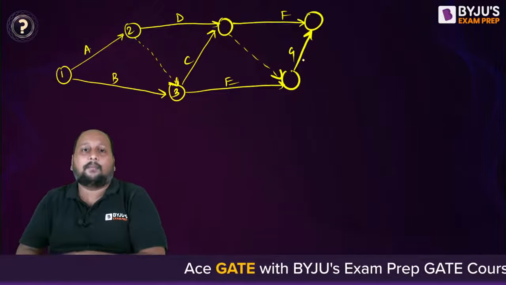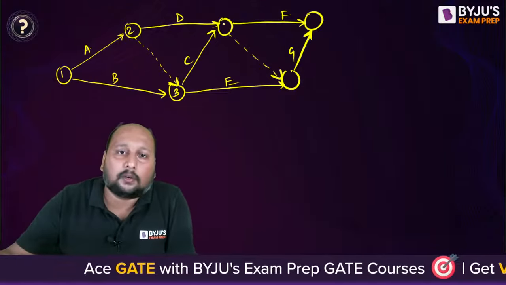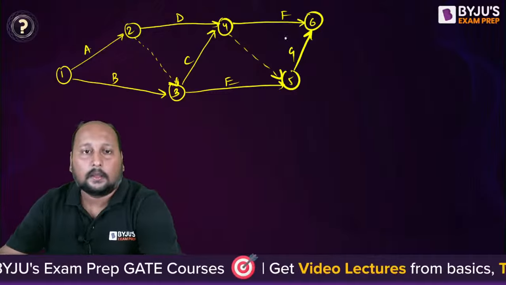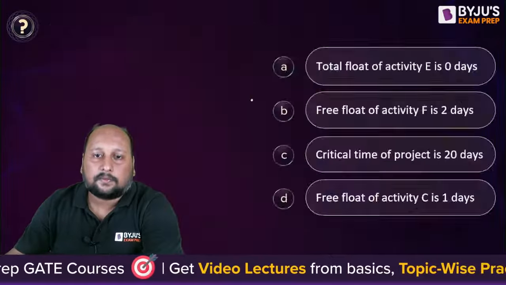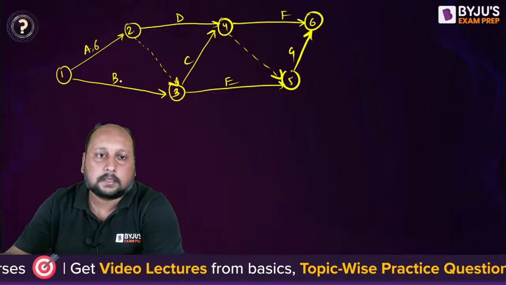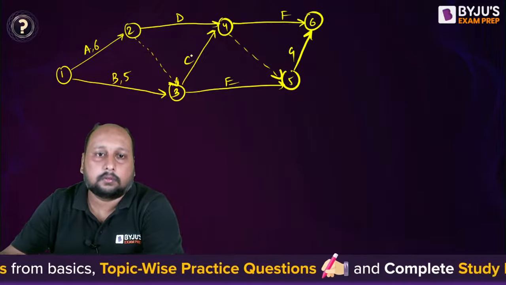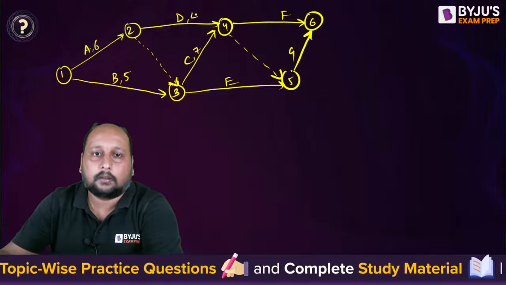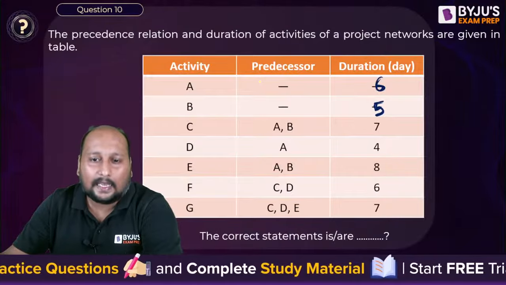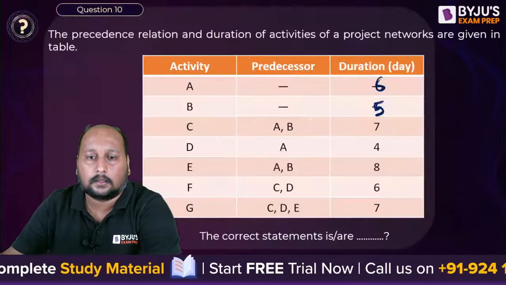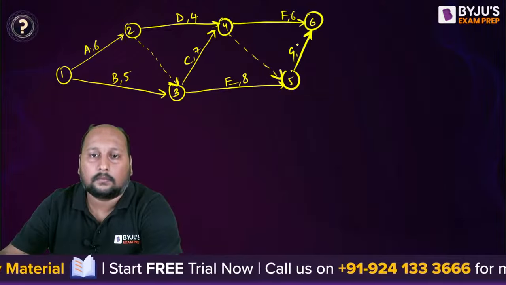So we have completed the network diagram. Let me write the numbers 1, 2, 3, 4, 5 and 6. Okay, let's write the durations 6, 5, 6, 5, 7, 4, 7, 4, 8, 6, 8, 6 and 7.